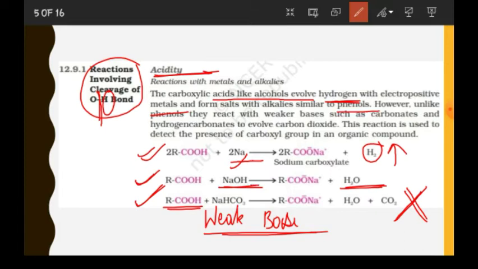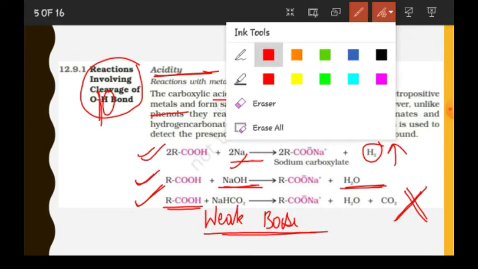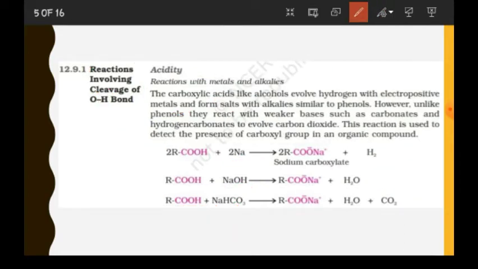Okay, this we have seen. However, unlike phenols, they react with weaker bases such as carbonates and hydrogen carbonates to evolve CO2. This is what I told you, that this acid will react with these weaker bases also. And in fact, this reaction is used to detect the presence of a carboxylic group in an organic compound.